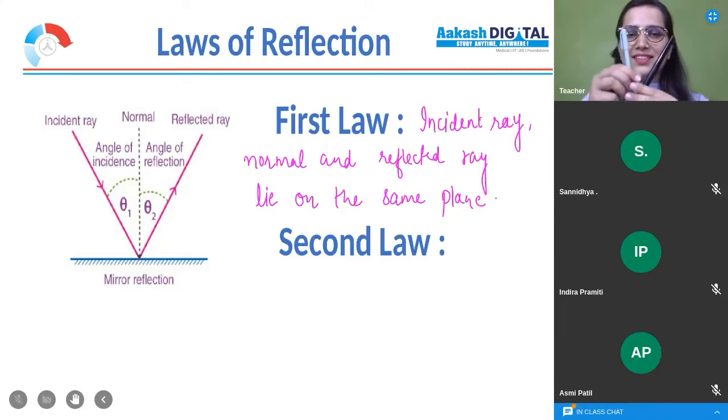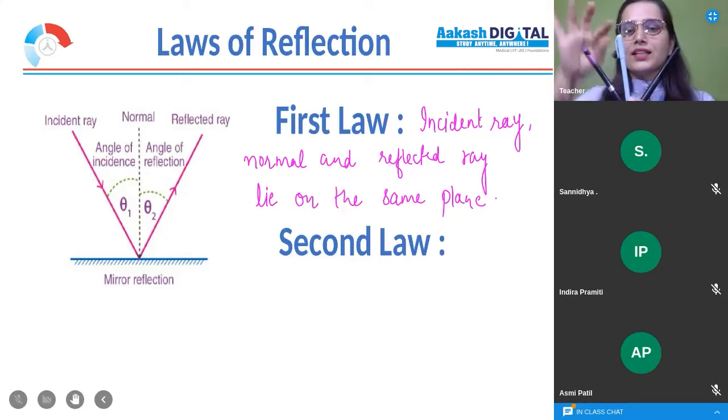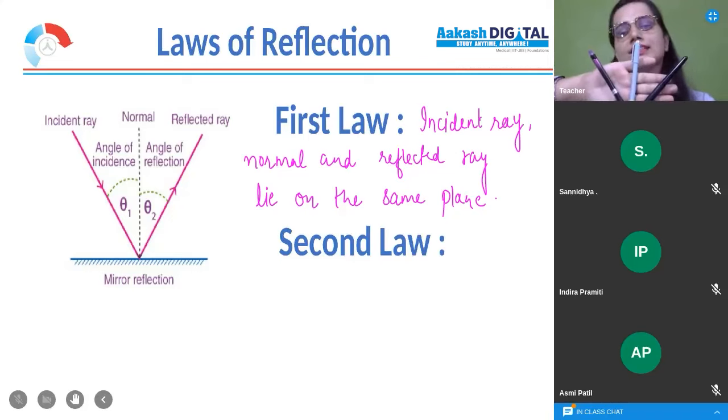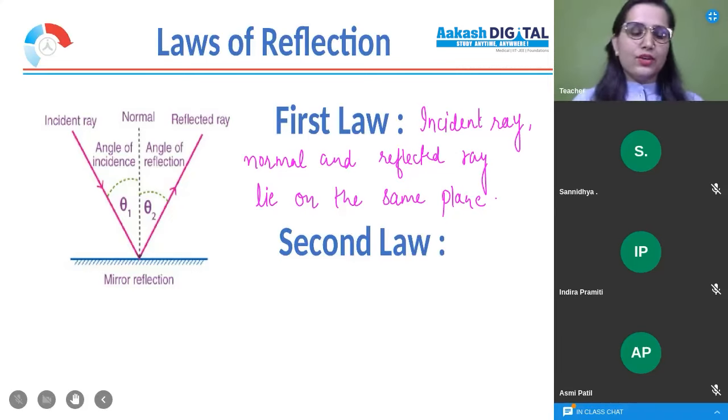Monit, we are just understanding the concept. Just wait. We have just discussed the first law, I'm explaining that one. Okay. This is the normal, incident ray, reflected ray. These three lie on the same plane. These three will be on the same plane. They should be on the same plane, dear students. This is the first law.